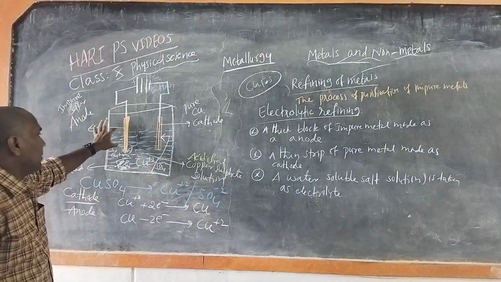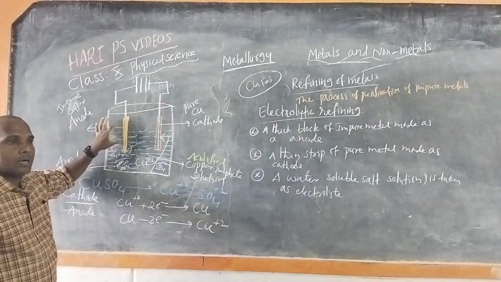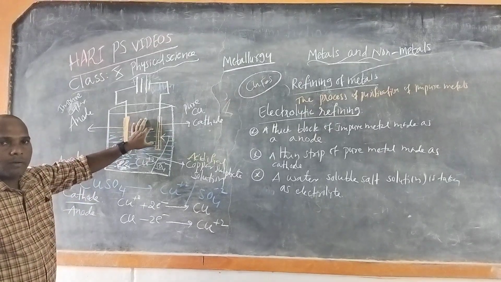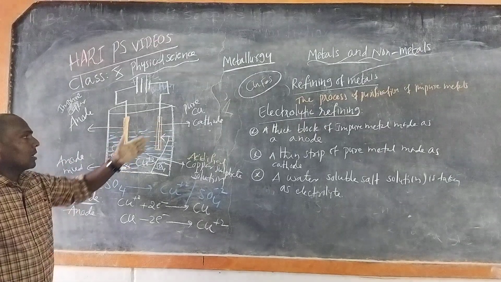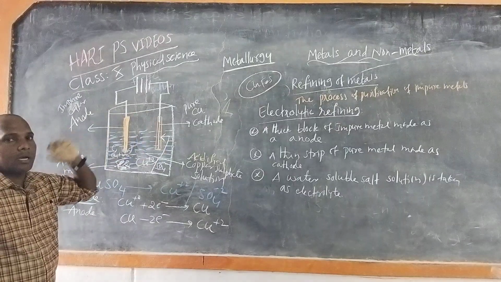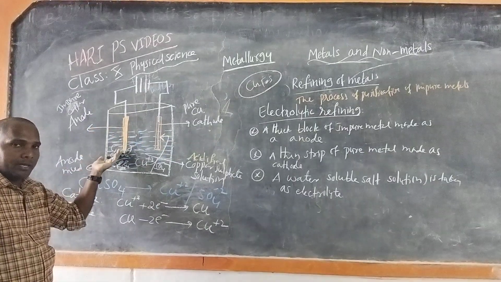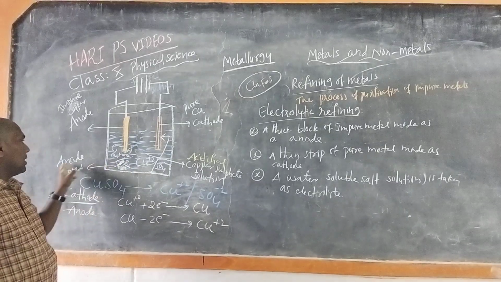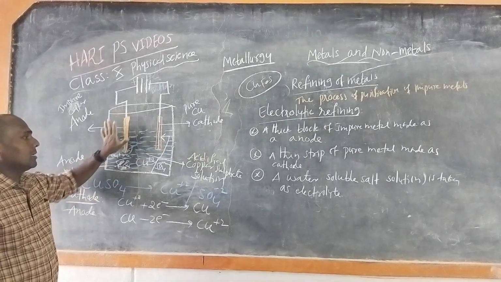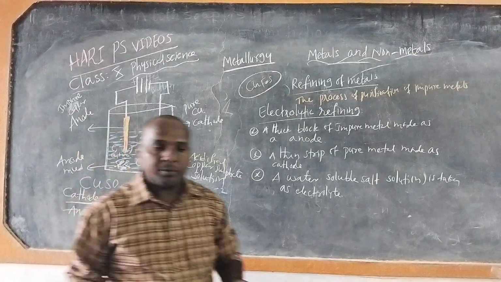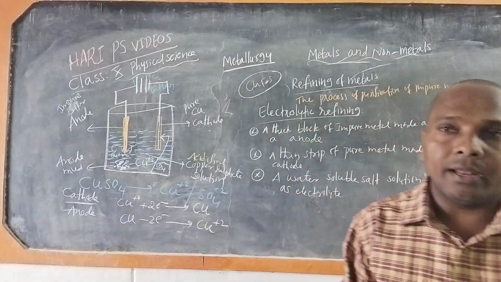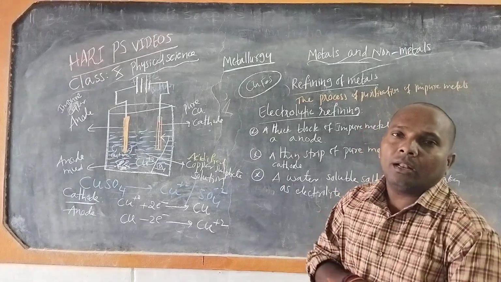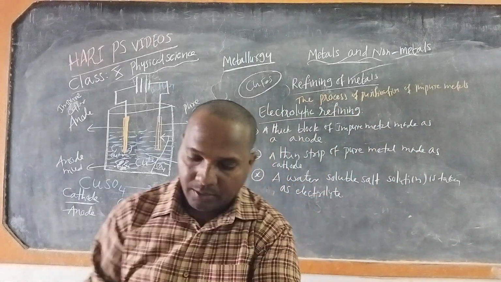So here the thicker impure copper becomes thinner, and the thin cathode becomes thicker because copper is deposited on the cathode, while copper is lost from the anode. So finally an impure substance is formed, called anode mud. This way the reaction is taking place. So by the process of electrolytic refining, we get pure metal from the impure metal.